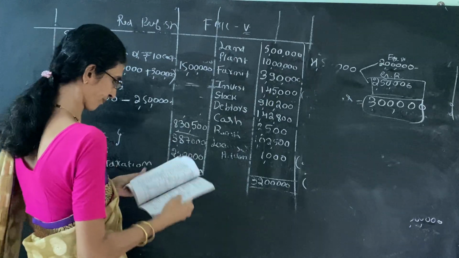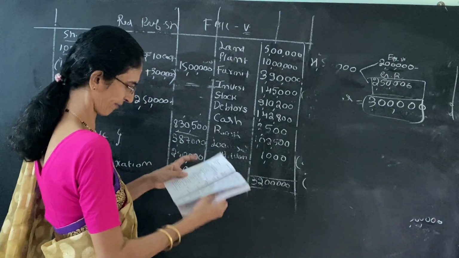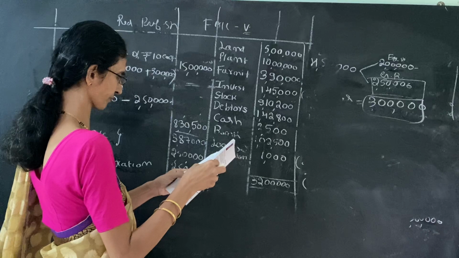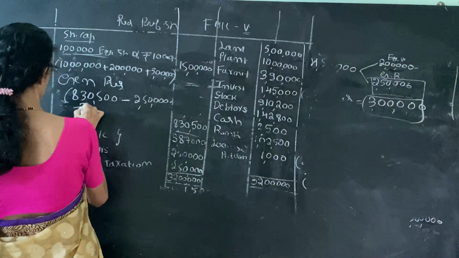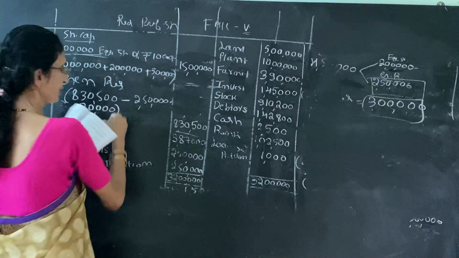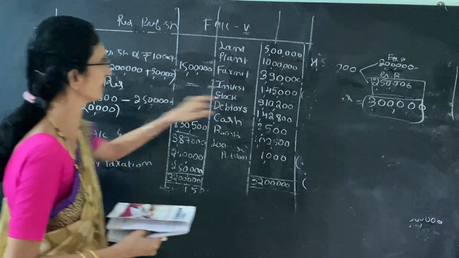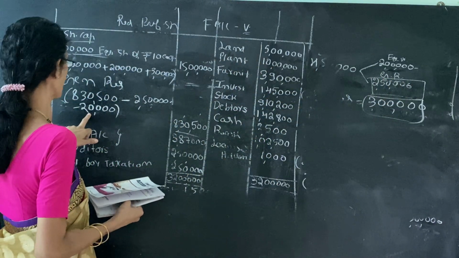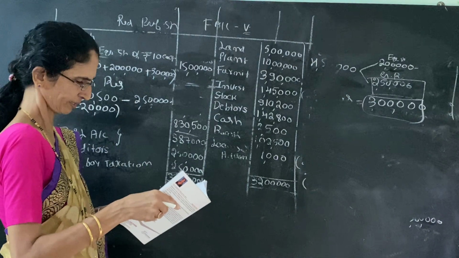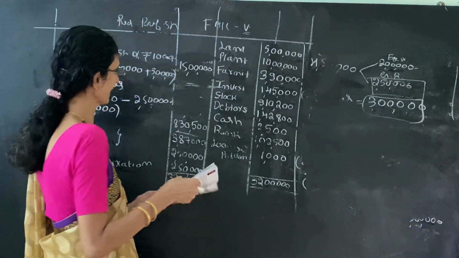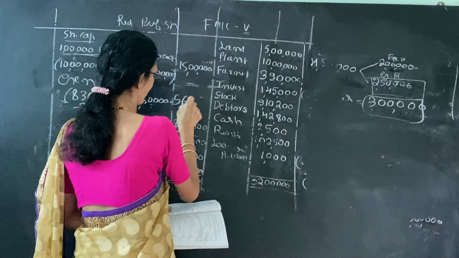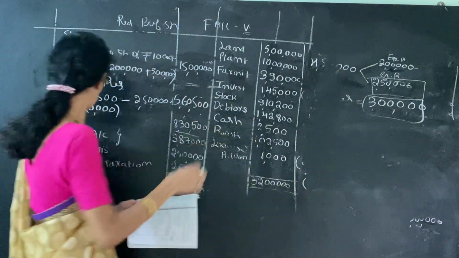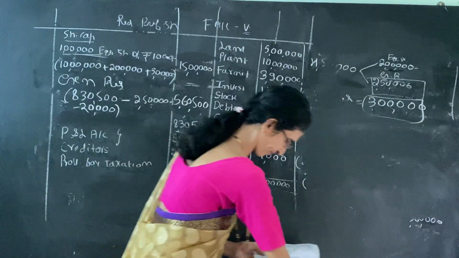Next is the 7th journal entry, minus 20,000. For the issue of bonus shares, here used 20,000. So we get 5,60,500.